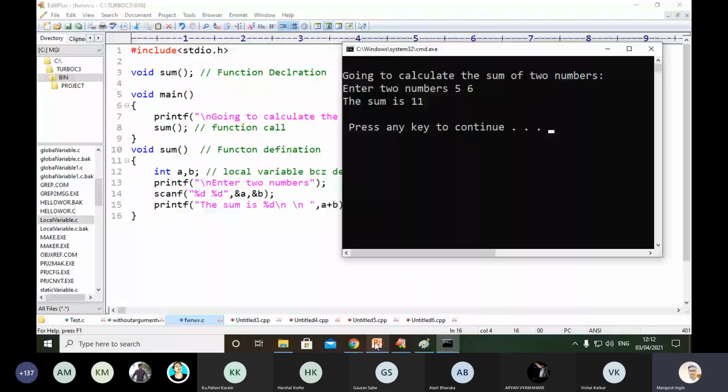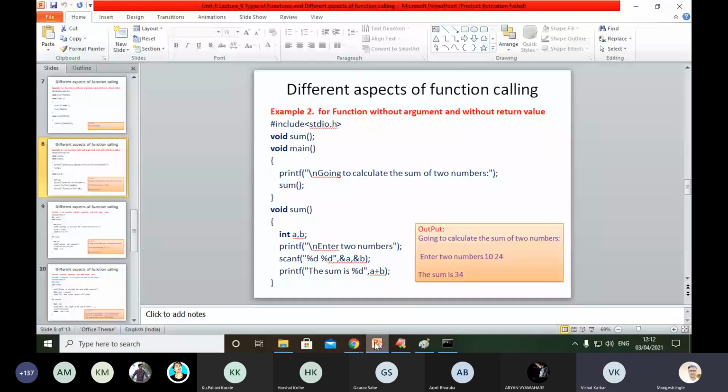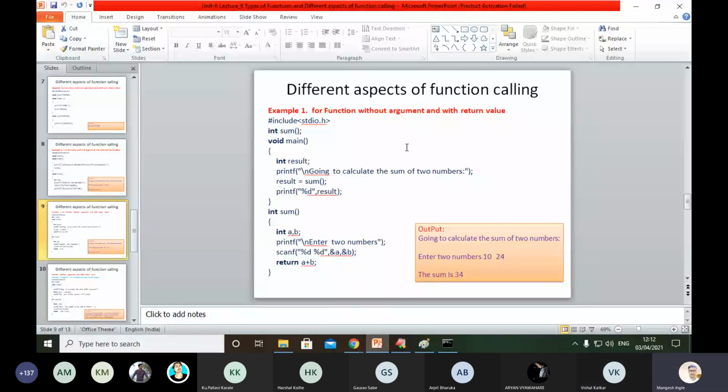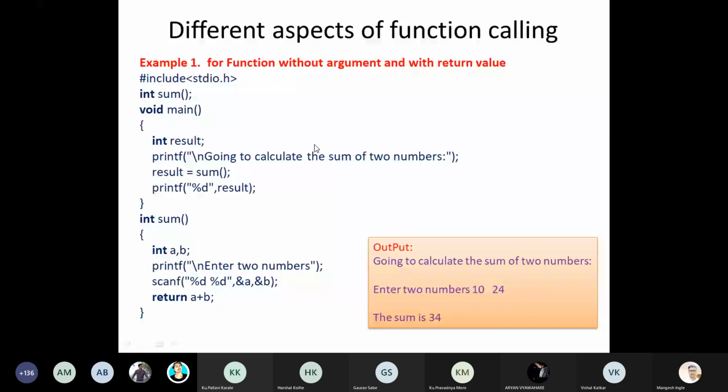So the next point is the function without arguments and with return value. Function without arguments and with return value. You can see the same program.